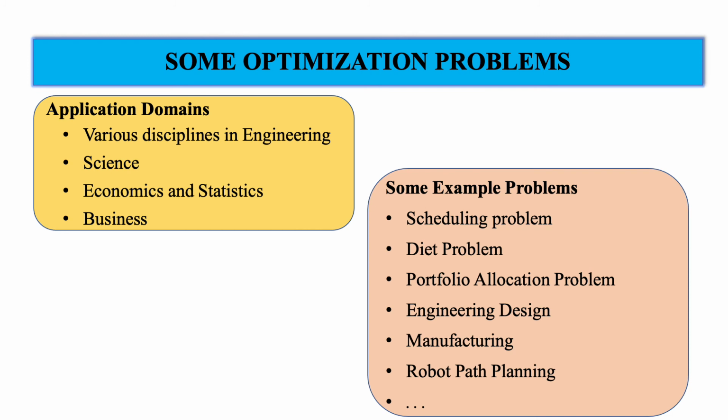Optimization also has applications in manufacturing and robot path planning, and there are many more applications. You will see that optimization problems are very useful in a variety of domains, for practitioners as well as theoreticians, and it is important to make use of optimization ideas to take quality decisions for the benefit of business and so on.